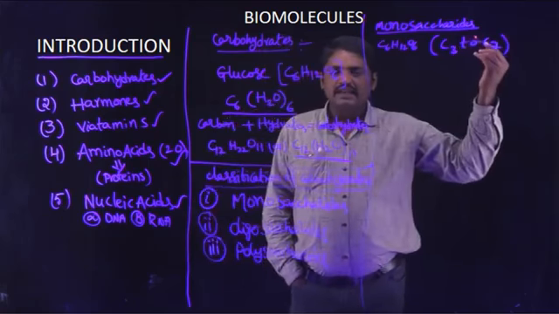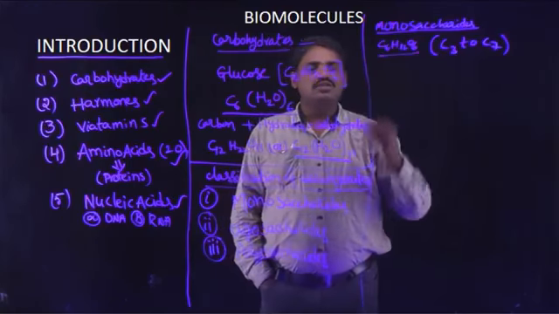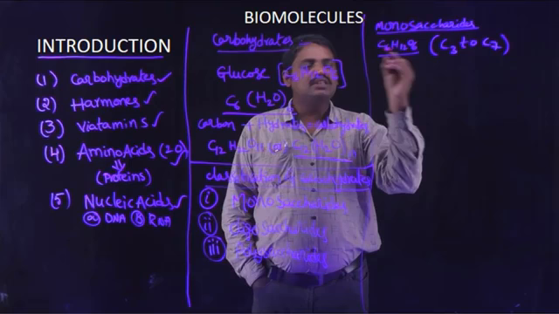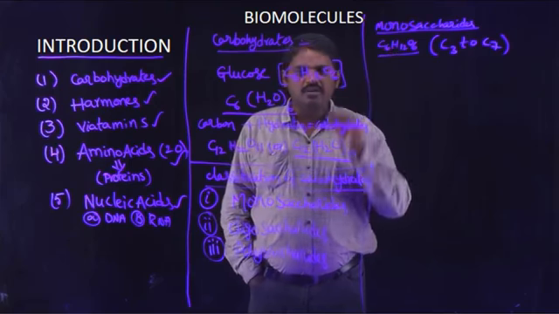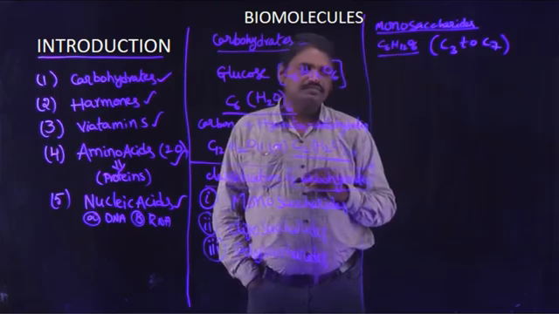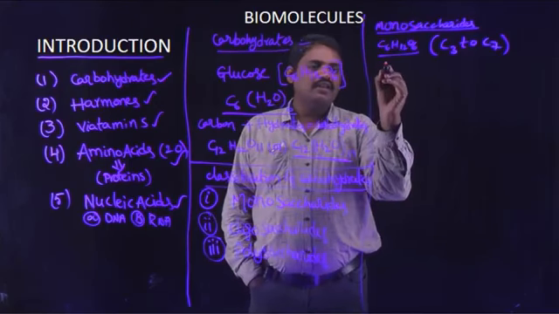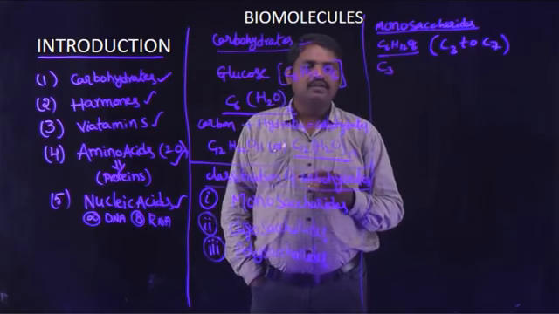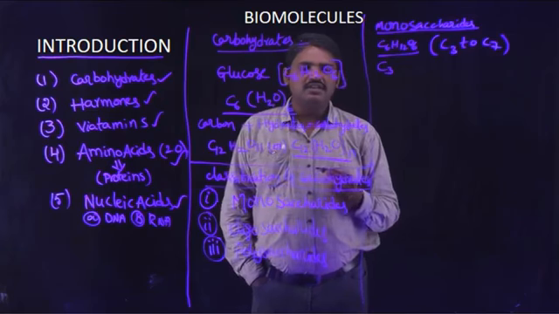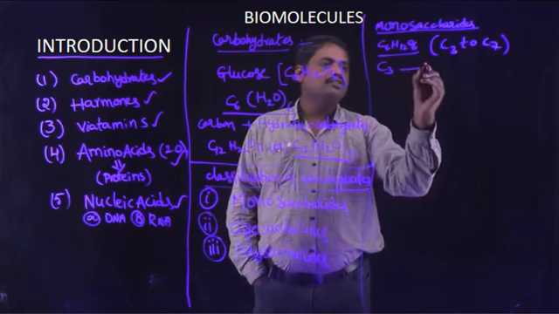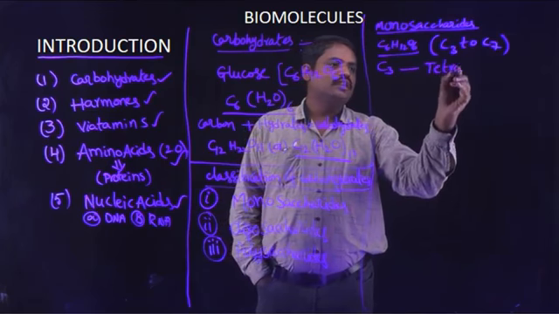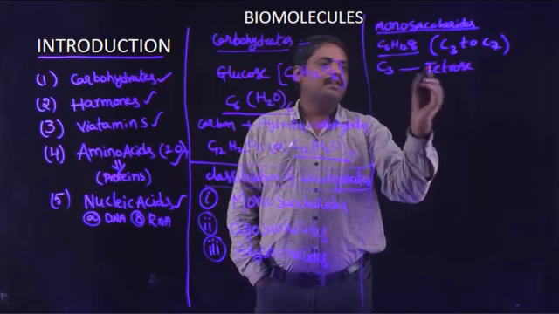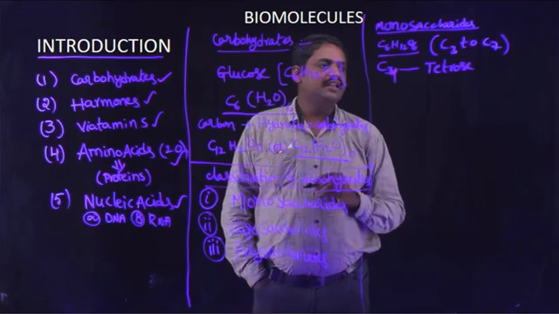So many monosaccharides are there, not only glucose. The glucose molecule contains a total number of carbon atoms equal to 6. For example, a monosaccharide containing 3 carbon atoms is known as triose, and C4 is indicated as tetrose.